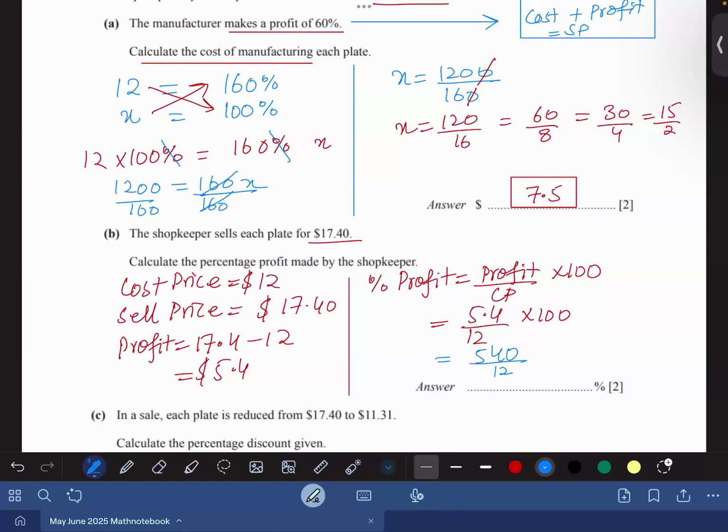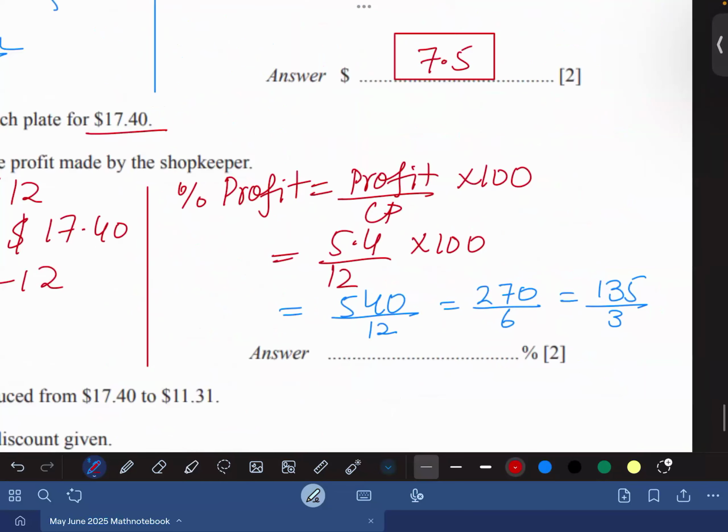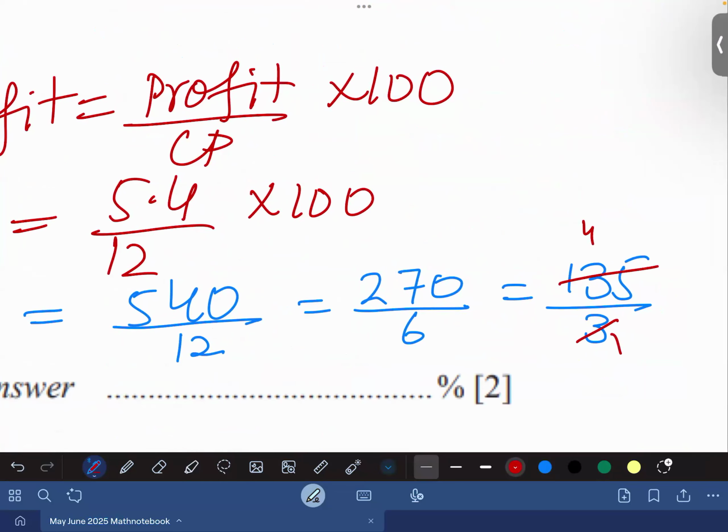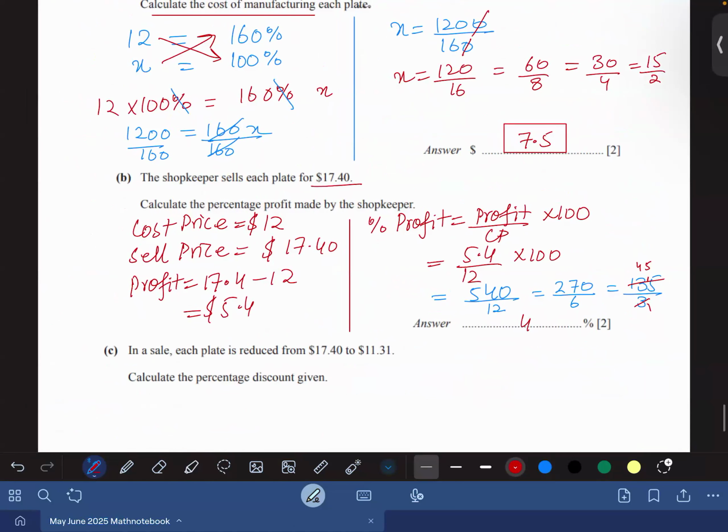No, sir. To ease my calculation, let's half it. Half of 540 is 270 and half of 12 is 6. Now half of 270 is 135 and half of 6 is 3. Now 135 comes in table 3. So 3 ones are 3, 3 fours are 12, 1 will go there, 3 fives are 15. So beta, 45% is the profit the shopkeeper is making.